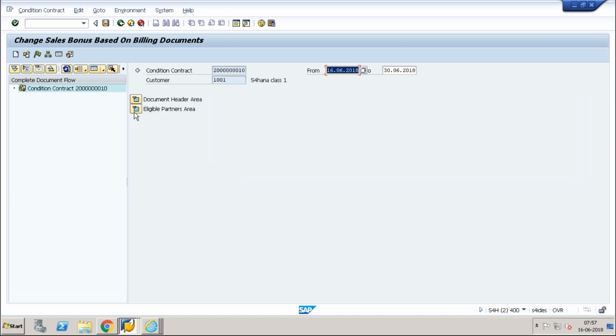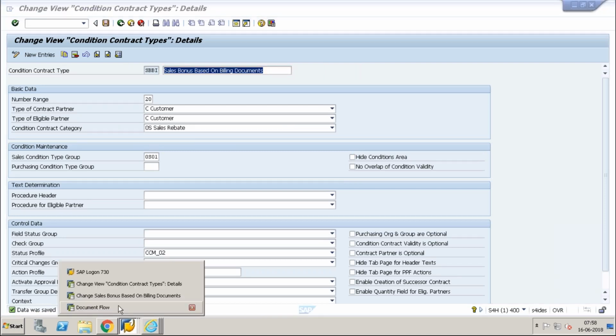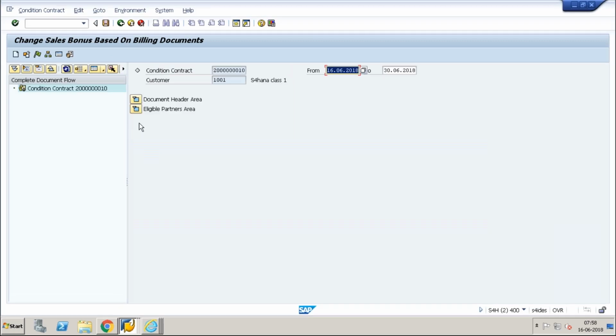Next we have the condition area, which I have to activate back. We need to see how the condition area impacts how pricing is determined. The condition area is nothing but your condition pricing: which condition types should come into condition contract management.